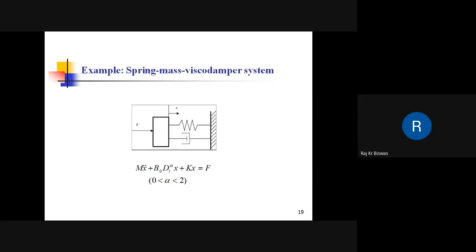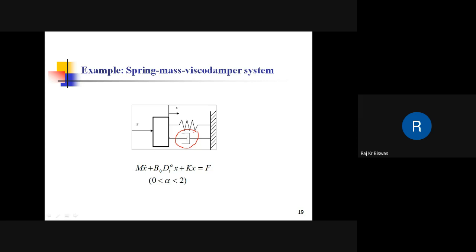Now this is an example of a spring-mass viscodamper system. For an integer order system this would be a pure damper, so alpha will be 1. But here the viscodamper offers the property of viscosity as well as elasticity, and this is how the dynamics is given.